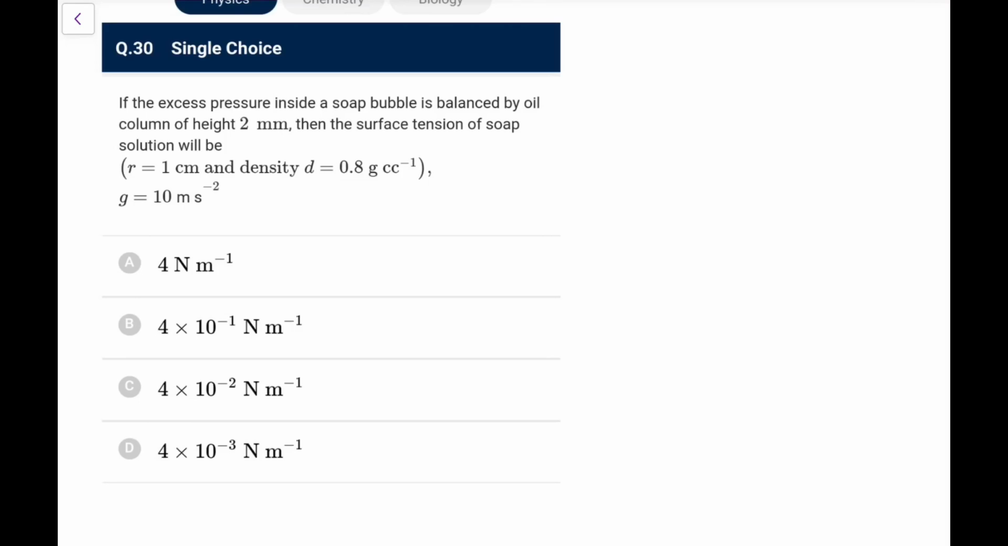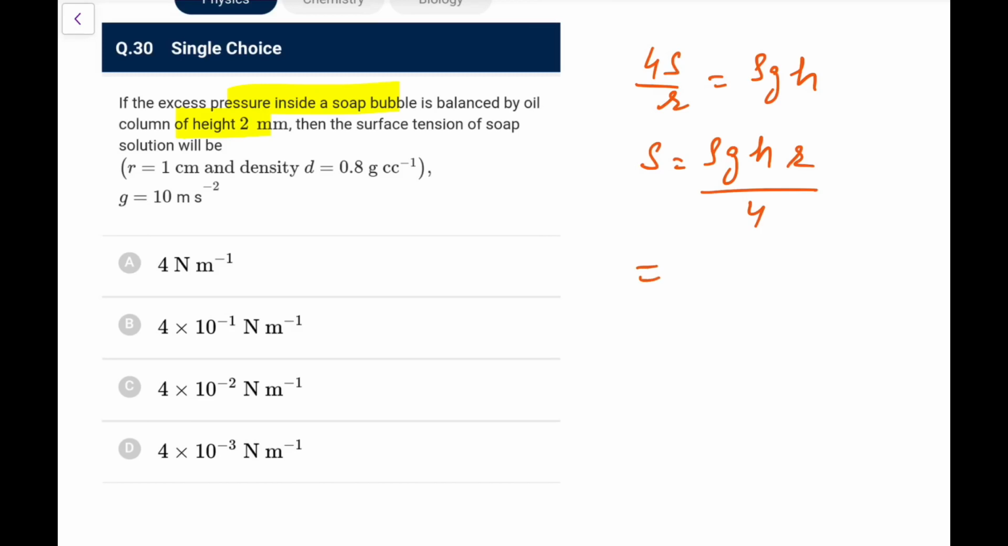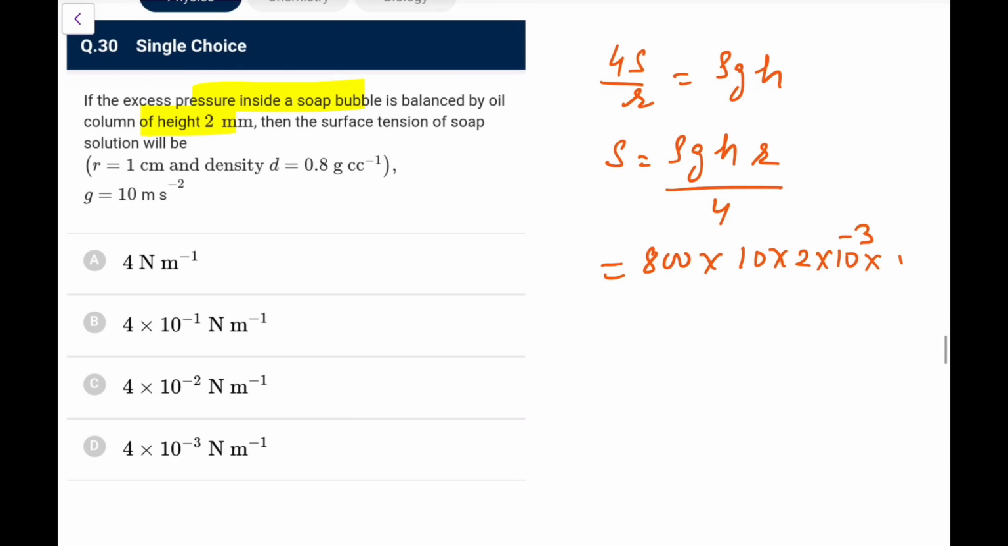Now if the excess pressure inside a soap bubble is balanced by an oil column of length 2 mm, the surface tension is, so what we can say, soap bubble, so 4S by r would be equal to rho gh. So the S would be rho gh r by 4. Rho is 0.8 gram per centimeter cube, so it is 800 kg per meter cube in SI unit. g is 10, h is 2 into 10 to the power minus 3, r is 10 to the power minus 2, 1 centimeter, upon 4.